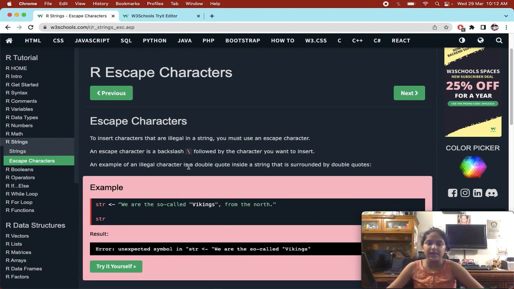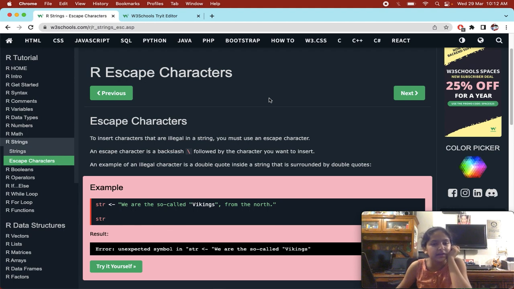Now, escape characters. To insert characters that are illegal in a string, you must use an escape character. For example, you put a \n to get a new line. So you will have to give an escape character so that it can recognize that you're trying to get a new line. It's not a part of the string. You're just trying to get a new line, right?